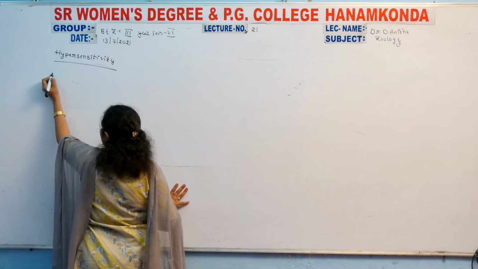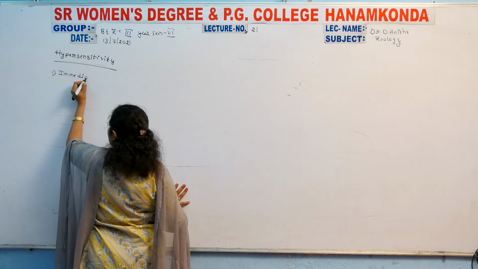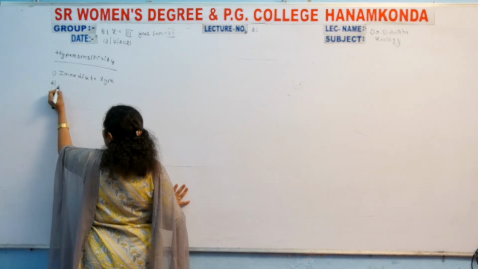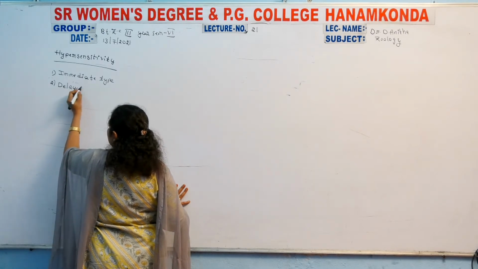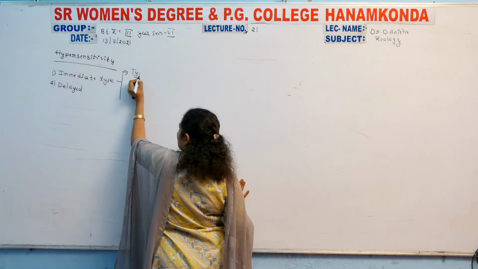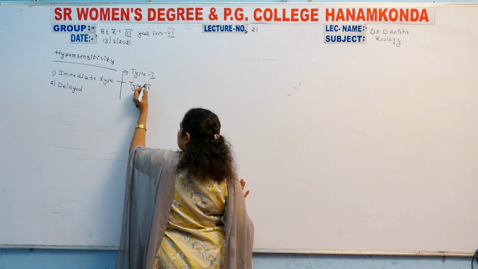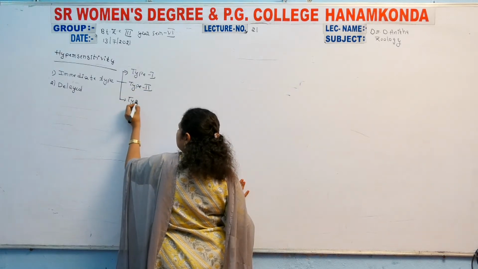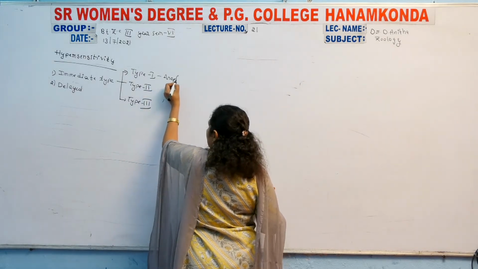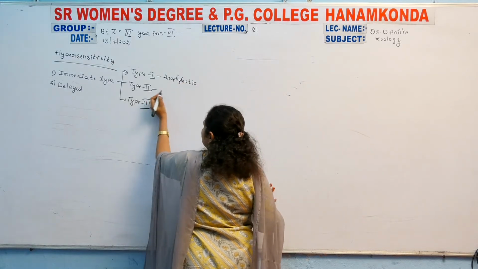Hypersensitivity is of two types: immediate type and delayed type. The immediate type is again of three types: type 1, type 2, and type 3. Type 1 is anaphylactic, and they are completed.